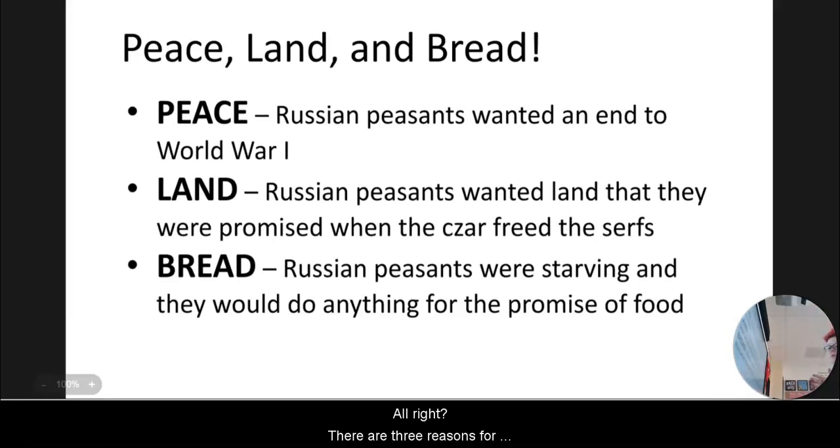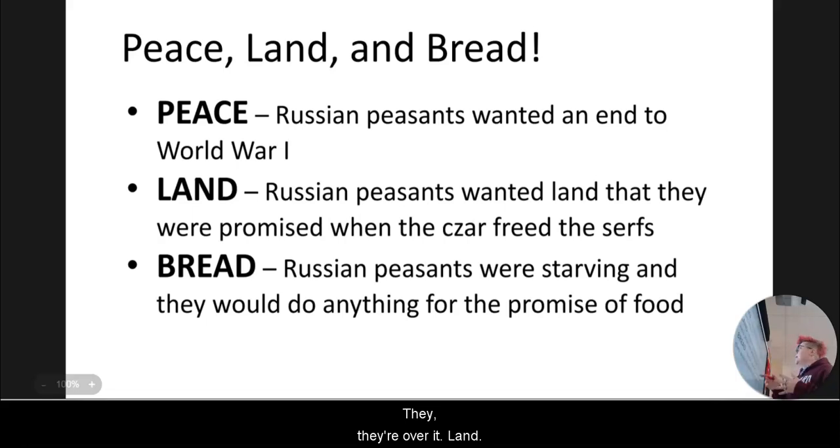All right, there are 3 reasons for the Russian Revolution. They are peace, land, and bread. So peace. The Russian peasants want an end to World War I. They want peace. They're tired of it. They have been starving. They are watching their husbands get killed, their sons, their brothers, cousins, etc.